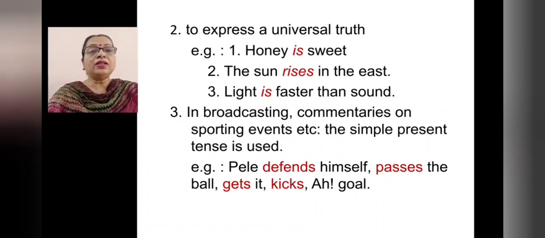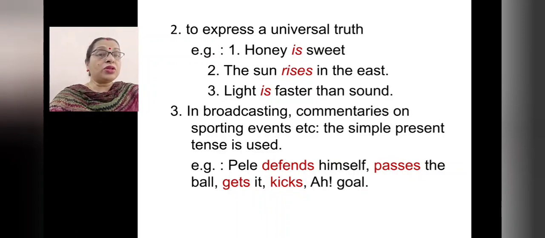Then the next use is to express a universal truth. Example, honey is sweet. The verb is in simple present tense. Universal truth means fact. The sun rises in the east. Rise becomes rises, right? So third person singular number, rises. Light is faster than sound. So is is the verb.